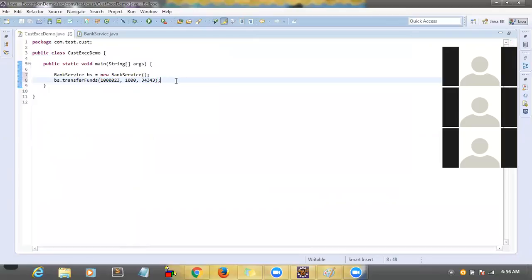So I will get status, right? That status I'm going to save into a new field called String status. Then that status I'm going to print it here: Status colon status.